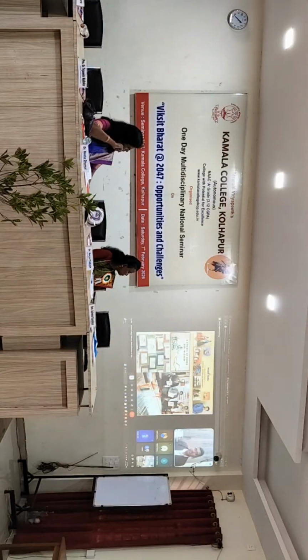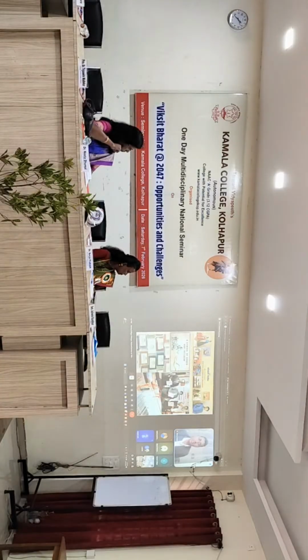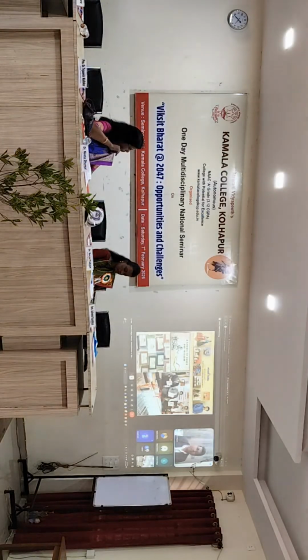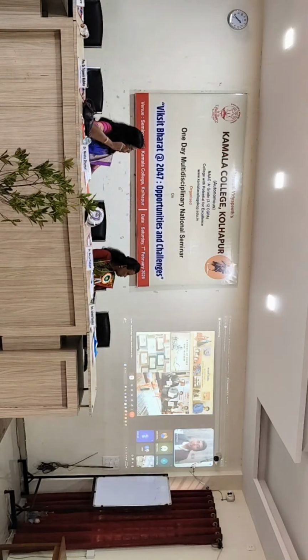Khadi Gramodyog is a symbol of honor and freedom. All small units can be associated with Khadi. Khadi is not only producing cloth; Khadi is giving cosmetics, many beauty products, many table products. So if you don't want to take much risk, at least you can associate yourself with Khadi, and Khadi plays a very significant role in making Bharat. You may like it or dislike it, I don't know.